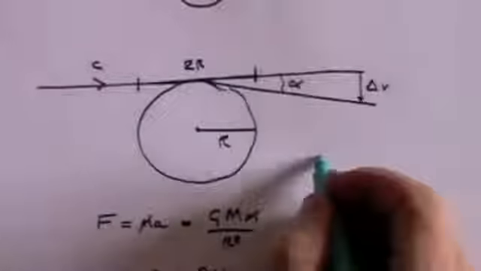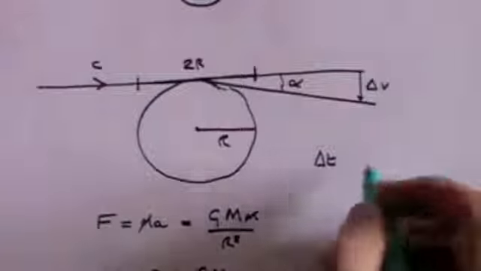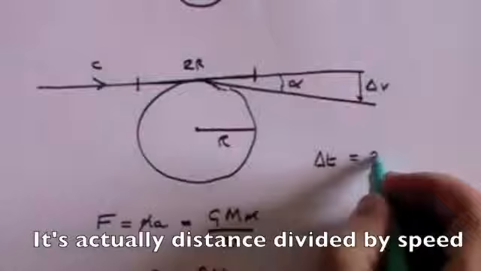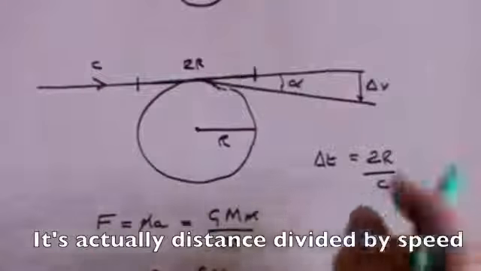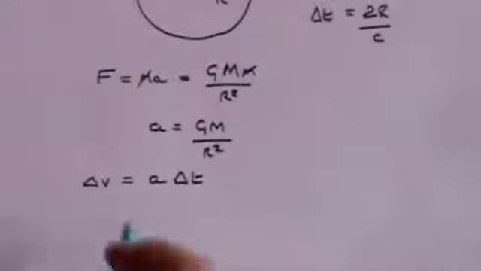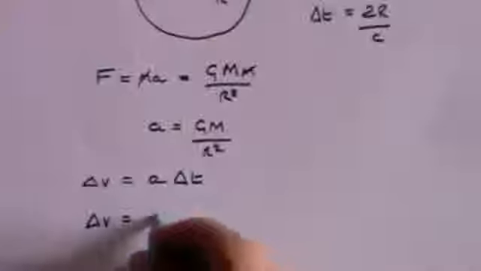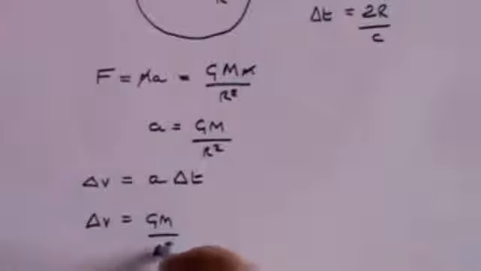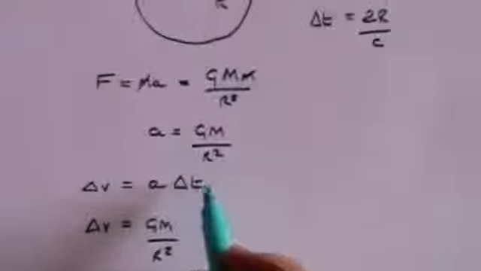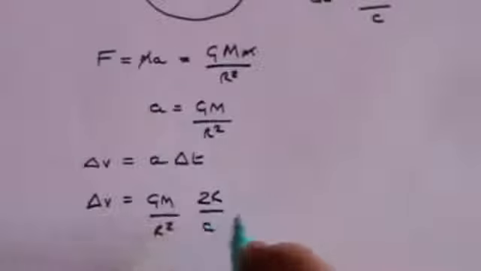The time, delta t, to travel that distance is obviously the distance divided by the speed, which is 2r divided by c. And so we can now say that delta v is the acceleration, which we've just shown is GM over r squared, times delta t, which we just showed was 2r over c.